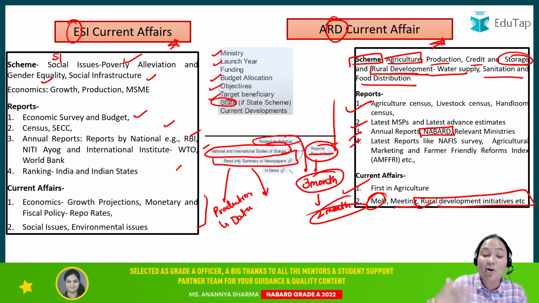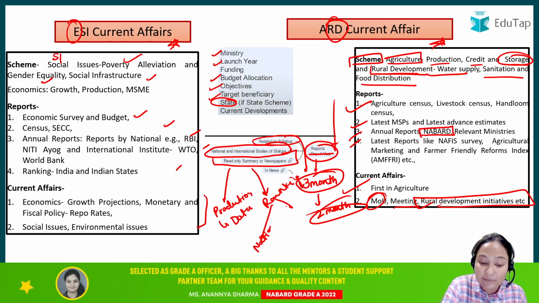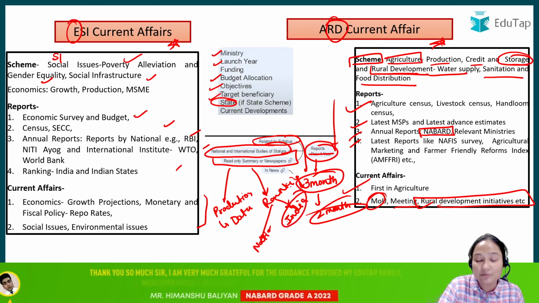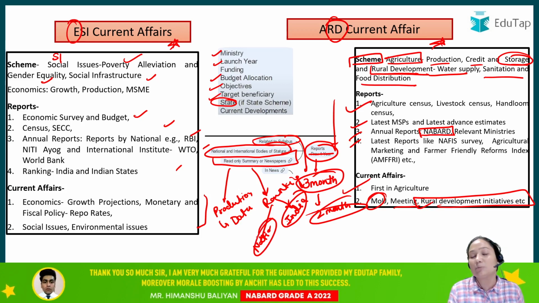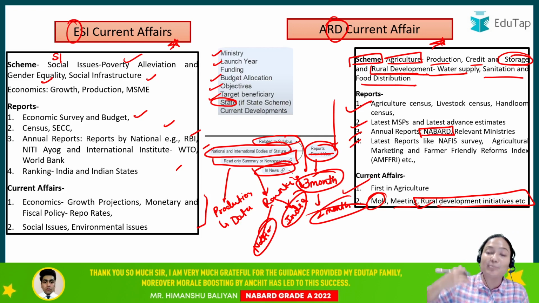Some indexes talk about the ranking. Now these rankings can be national or it can be released by some international body where you will see the ranking of India. So in that case you will only have to focus on India ki ranking. If the national report is there, then top 3 states and bottom 3 states you will have to focus on. Then why that particular report was in news? That means India ki rank might have increased, might have decreased, right? India has shown tremendous growth, that kind of thing.